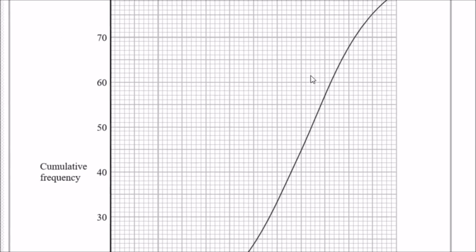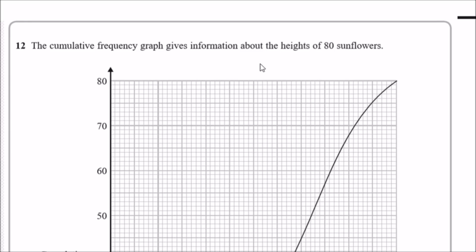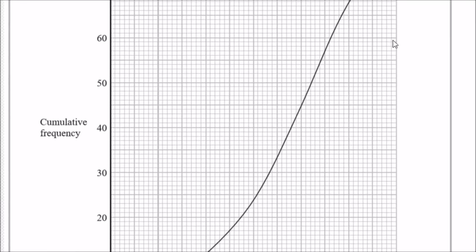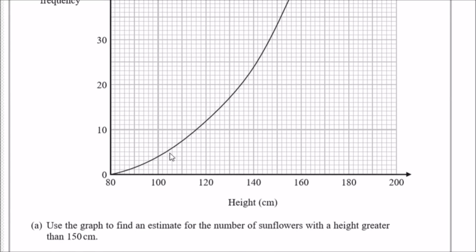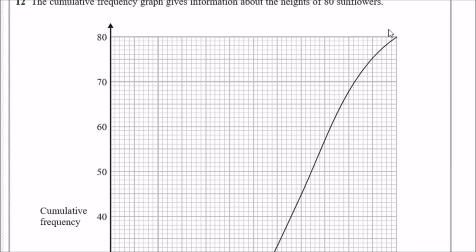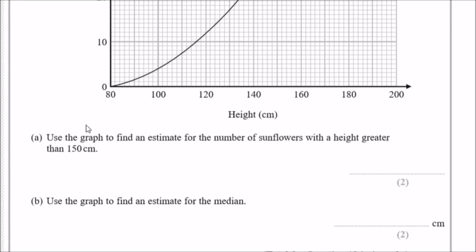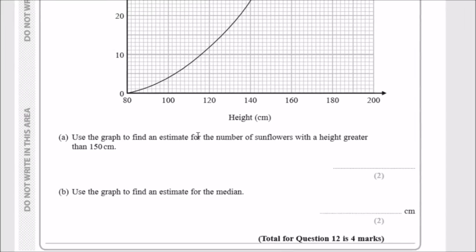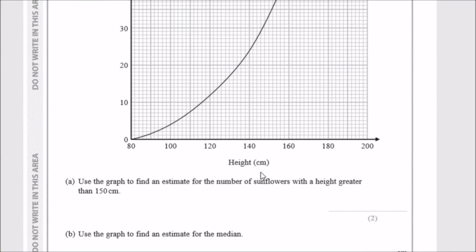Right, cumulative frequency graph. Ooh, I love this kind of question. So what does it say? It says that the cumulative frequency graph gives information about the heights of 80 sunflowers. Okay, so it begins at 0 and increases up to 80. Cool. So use the graph to find an estimate for the number of sunflowers with a height greater than 150. So let me zoom out for a second.